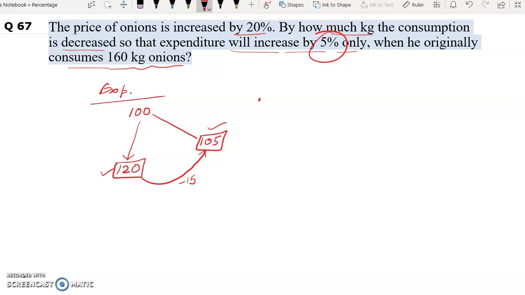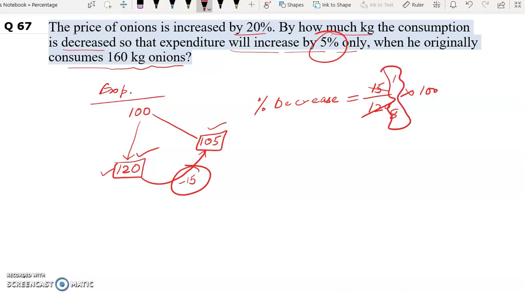So percentage decrease will be how much? Decrease is 15. 15 upon 120 into 100. Now 15 into 8 will give us 120. So now if you look at this, this is fraction 1 by 8. So decrease is 1 by 8.